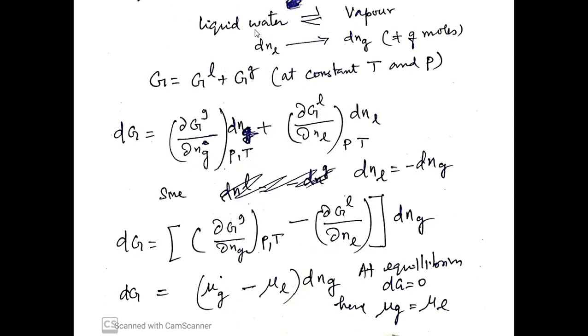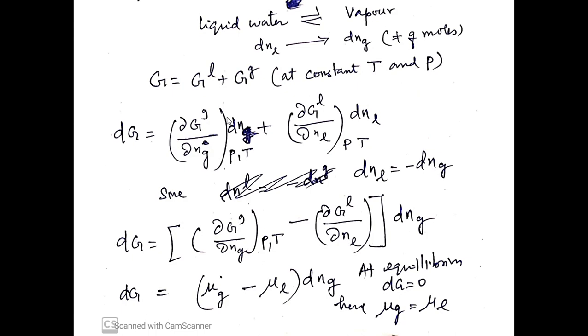Let's consider the equilibrium between liquid water and vapor, and say dN, a very small quantity of moles of water, goes from the liquid phase to the gas phase. So what is the Gibbs free energy of this system? It's a combination of the Gibbs free energy in the liquid phase plus the Gibbs free energy in the gaseous phase. This is at constant temperature and pressure. So this can be written in this differential form.